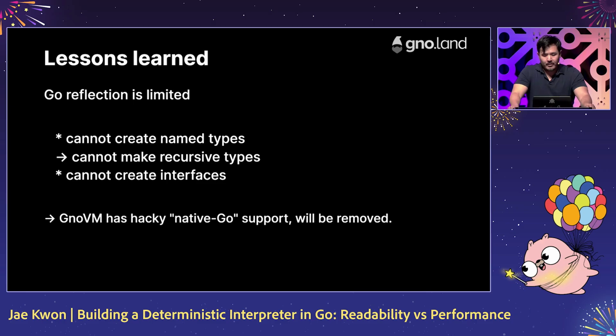Another lesson we learned early on is that Go's reflection system is limited. Originally, we tried to make some seamless integration between Go and Gno values and logic, so you could run Gno code and Go code that are seamlessly integrated, but due to the limitations of Go's reflection system, this magical native Go integration is never going to be perfect, so we'll probably just remove that.